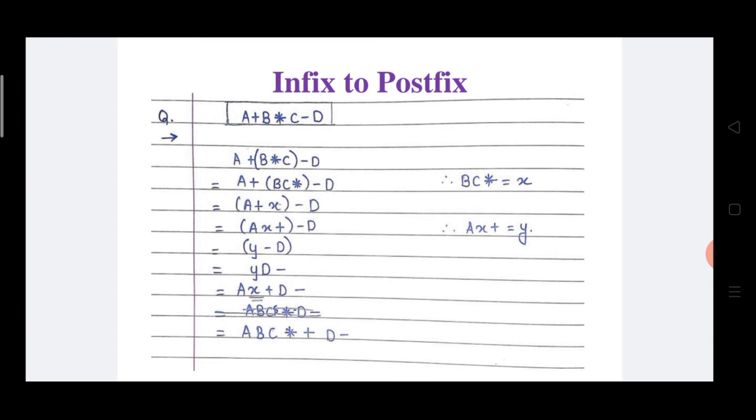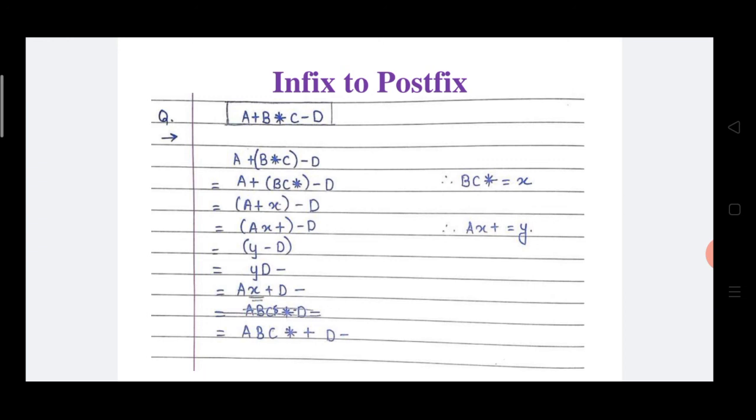So A + X is converted into postfix: AX+. AX+ is equal to Y, so instead of AX+ we write Y. Means Y - D. Again add parentheses, or brackets, around Y - D and convert this infix to postfix: YD-. Afterwards, what does Y mean?